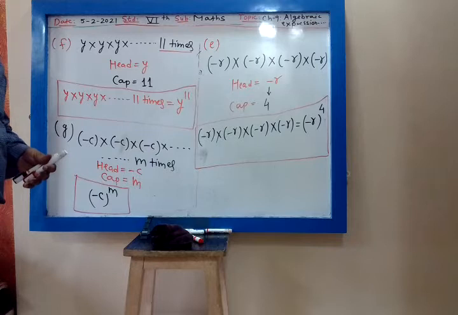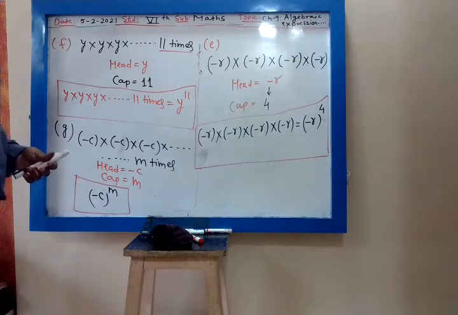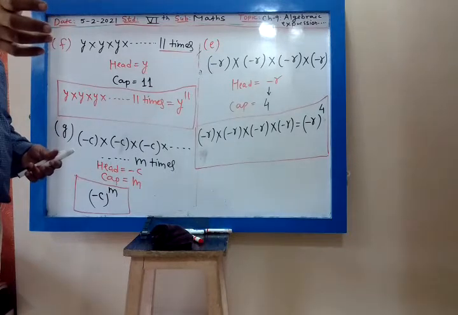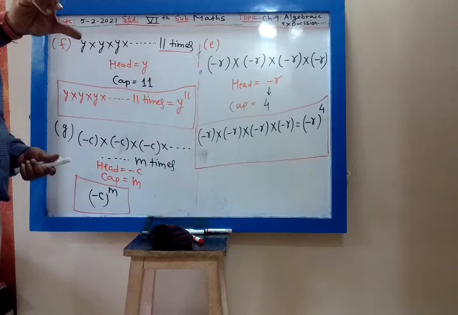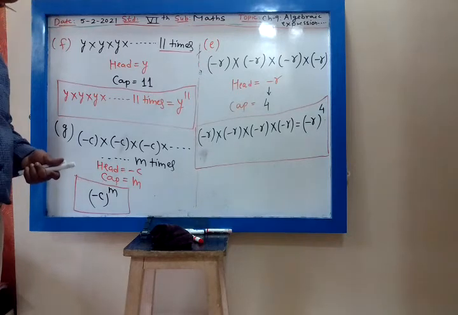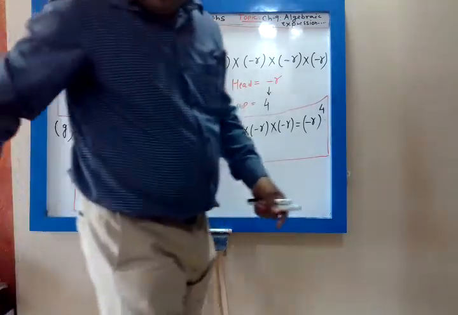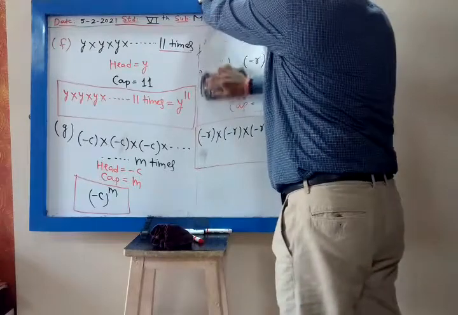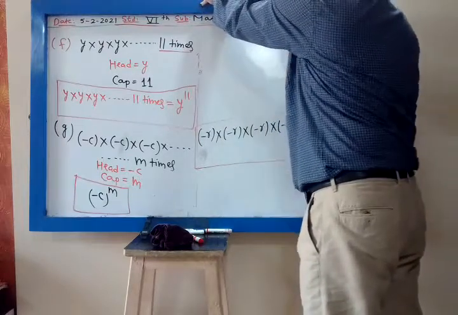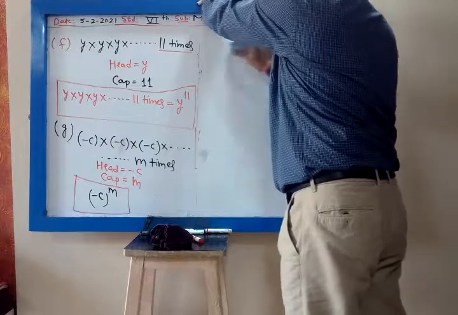Whichever variable is given will go in the head, and the number of times it is multiplied will go in the cap. So writing in the exponential form is just like placing a cap over the head.